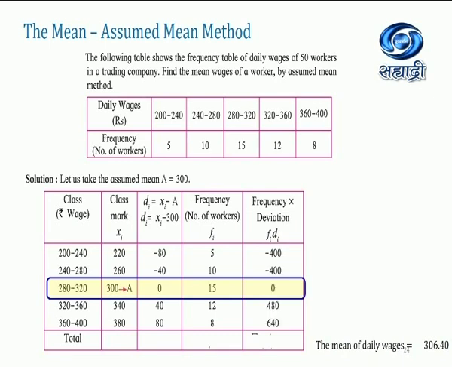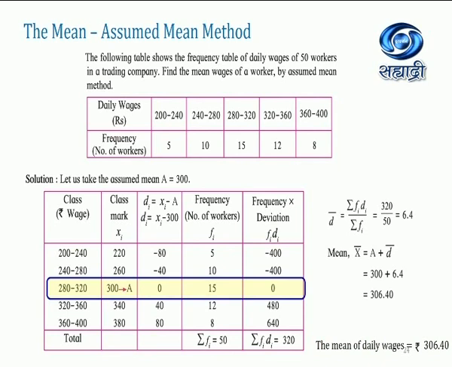Then the multiplication of the frequency and the deviation in the table: minus 400, then 0, 480, 640, then summation of fi and summation of fi di. So here I have given the answer to you. You can find it on your own by applying this formula. First we find the deviation, then d bar will be 6.4, then we find the mean with the formula x bar is equal to a plus d bar. The answer will be 306.40 rupees.